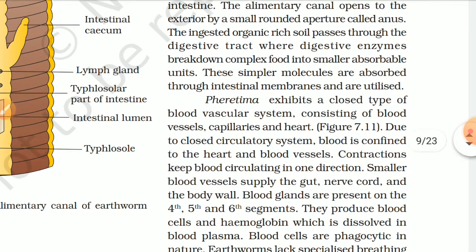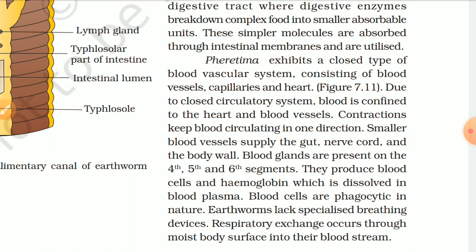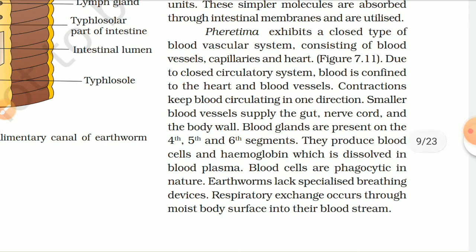The ingested organic rich soil passes through the digestive tract where digestive enzymes break down complex food into simple absorbable units. These simpler molecules are absorbed through the intestinal membrane and are utilized. Pheretima exhibits a closed type of blood vascular system consisting of blood vessels, capillaries, and heart. Figure 7.11. Due to the closed circulatory system, blood is confined to the heart and blood vessels. Contraction keeps blood circulating in one direction.